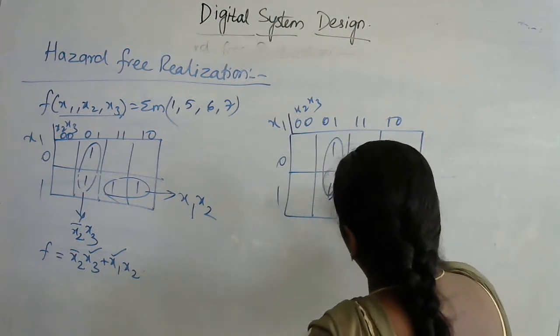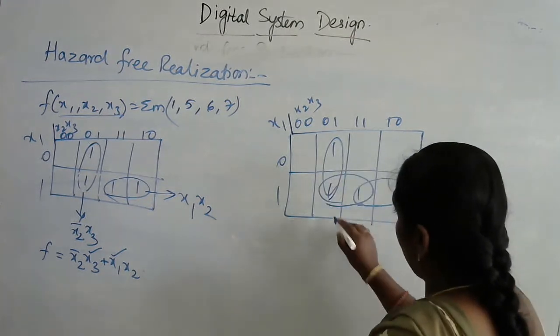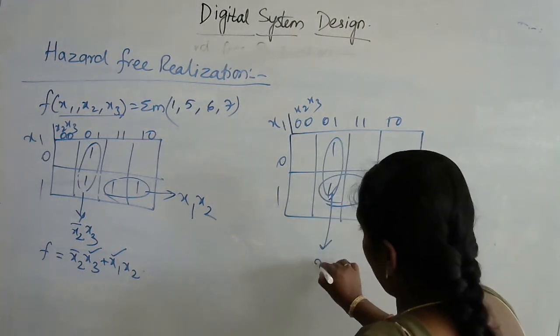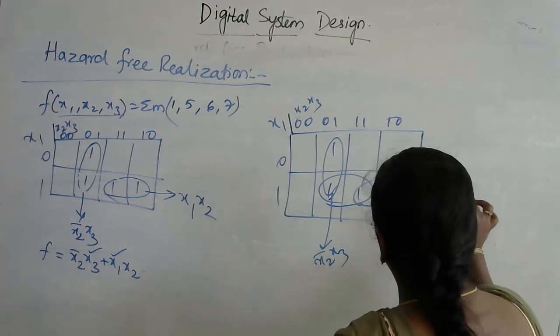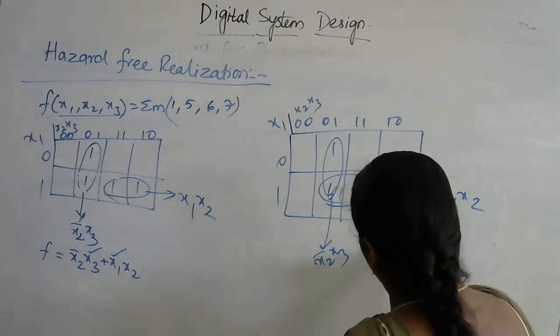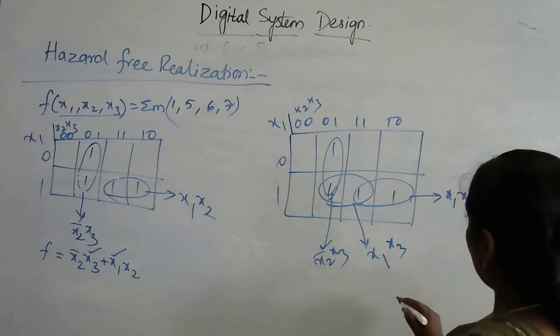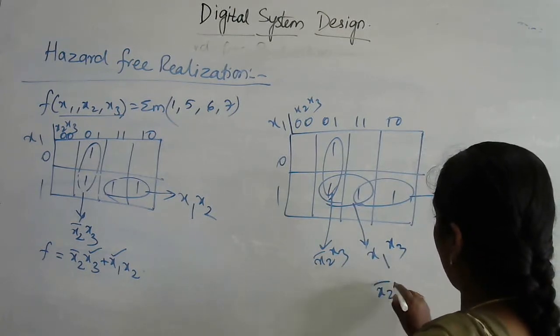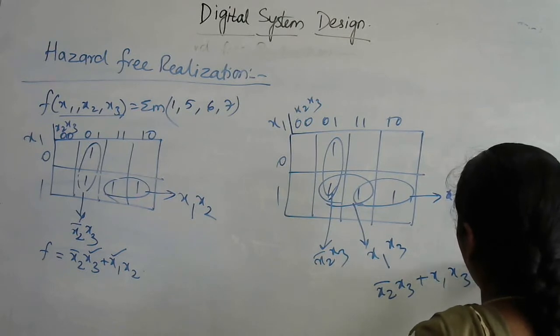I can combine these two. I can combine these two. If I combine these two, this is x2 bar x3. This is x1 x2. And if I combine these two, this is x1 and this is x3. So here x2 bar x3 plus x1 x3 plus x1 x2.